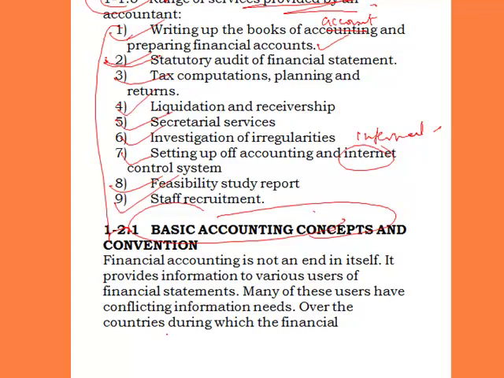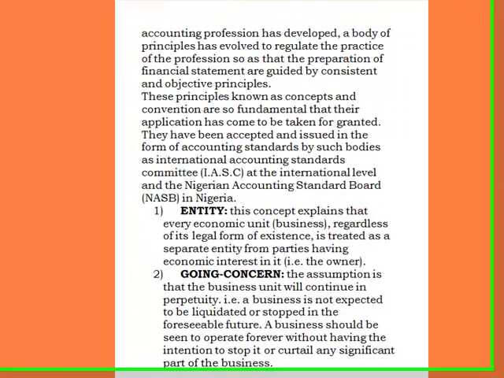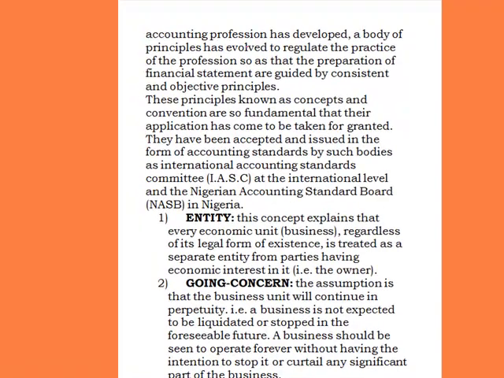Now, over the centuries during which the financial accounting profession has developed, a body of principles has developed to regulate the practice of the profession, so that the preparation of financial statements is guided by consistent and objective principles.